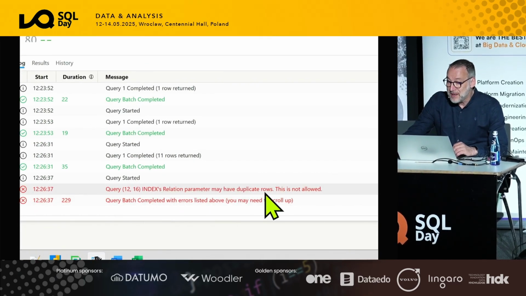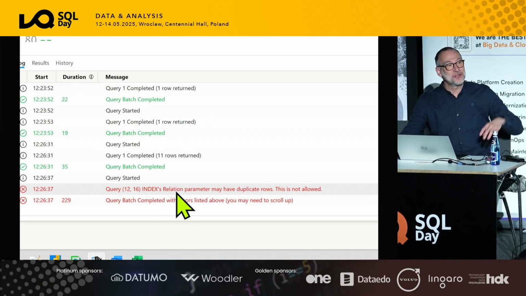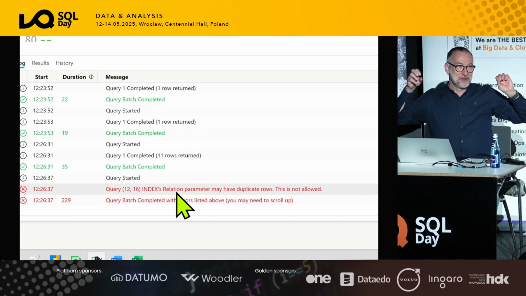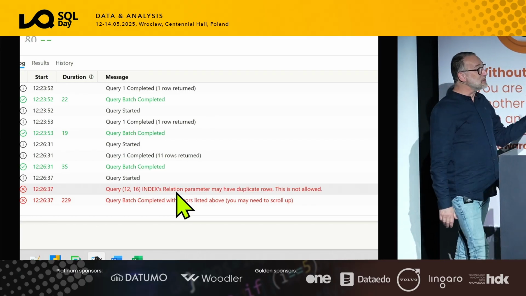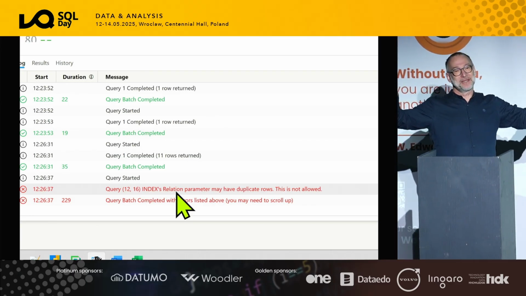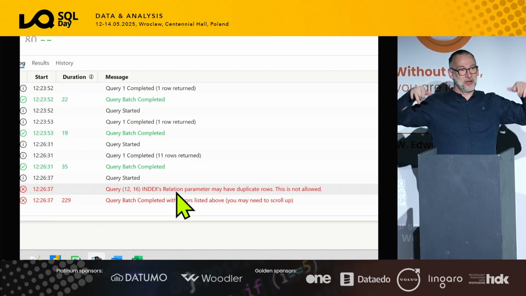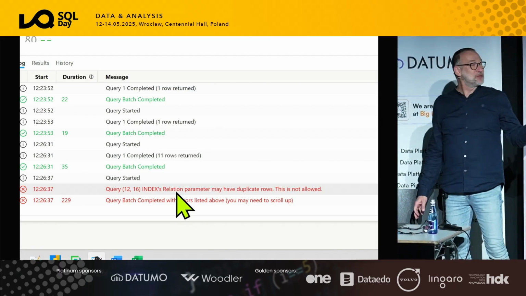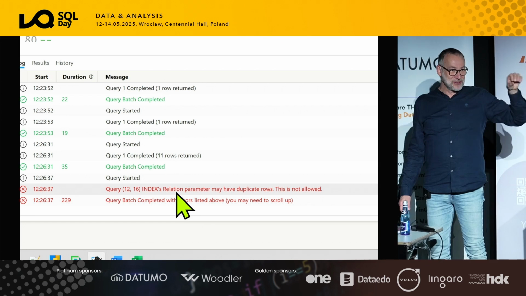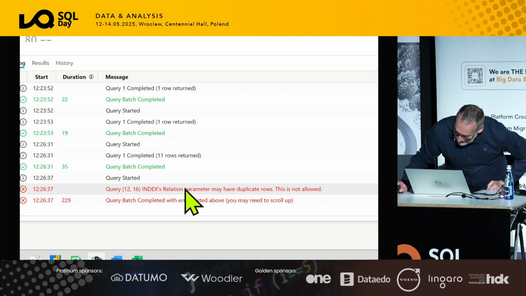Index relation parameter may have duplicated rows. By the way, this is one of the most stupid things that the analysis services team decided to do. When you see index relation parameter, you should translate relation to a table, because a relation is the mathematical way to describe a table, because a row in a table actually states a relationship between the values of the columns. So relation means table, and when you read index relation, you need to read it as index table, because that's what they really mean.